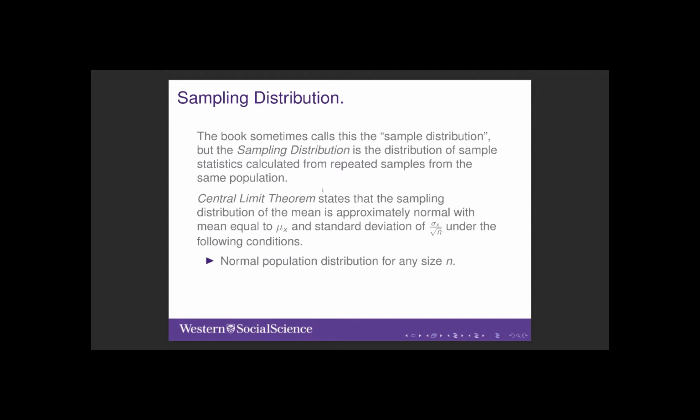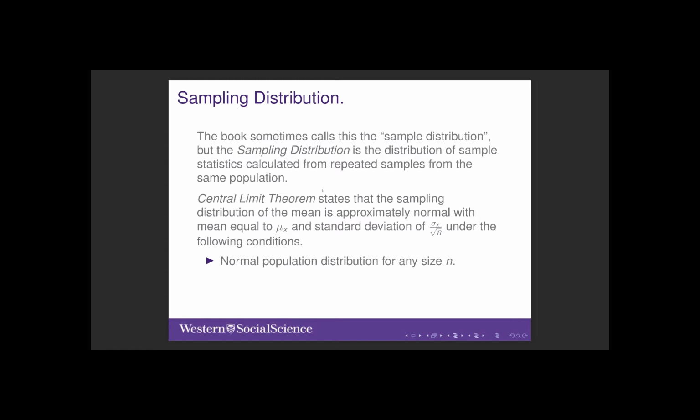This latter quantity, the standard deviation of the distribution, is called the standard error. This distribution is called the sampling distribution.